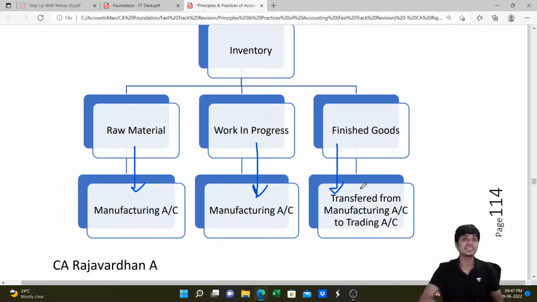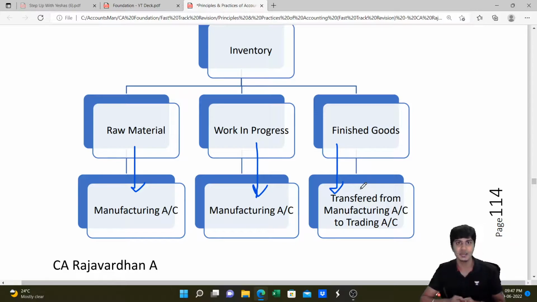We identify the consumption of raw material in conversion of work in progress to finished goods. That is identified by taking opening raw material, add purchase of raw material, less closing raw material. That will give us consumption. To this we add our manufacturing expenses to arrive at the cost of production of finished goods, which will be transferred from manufacturing account to trading.